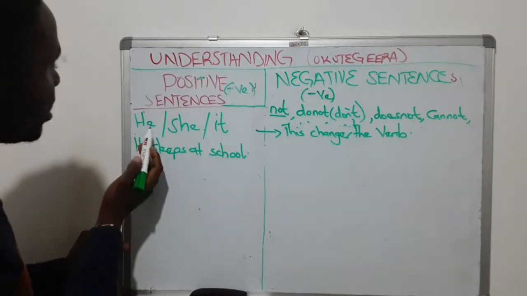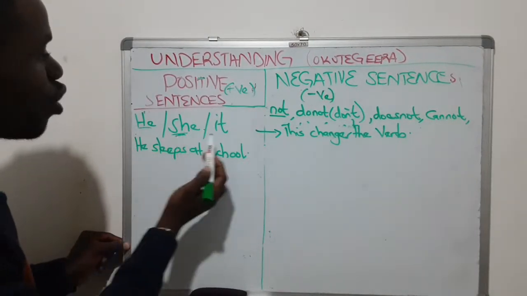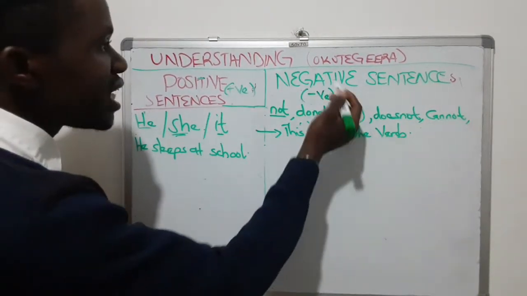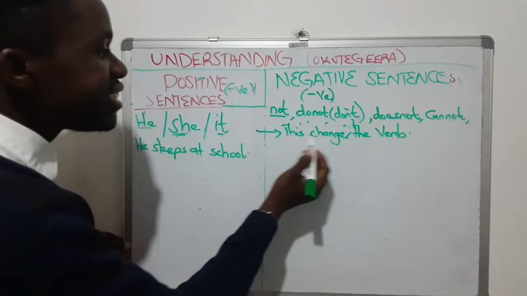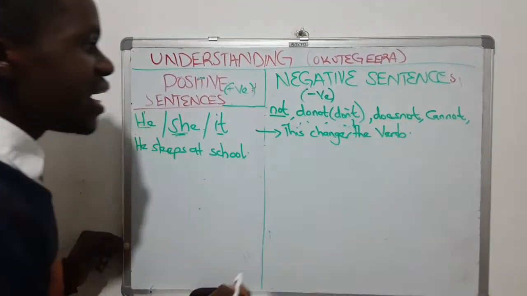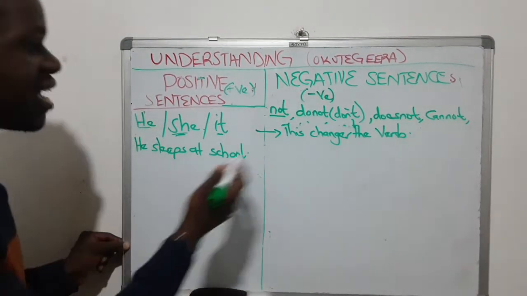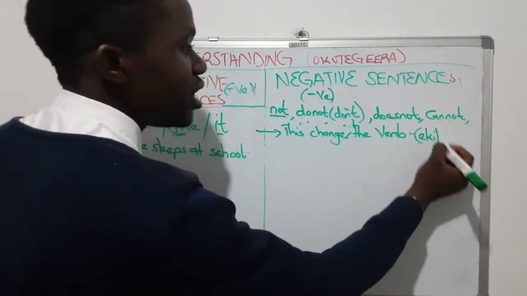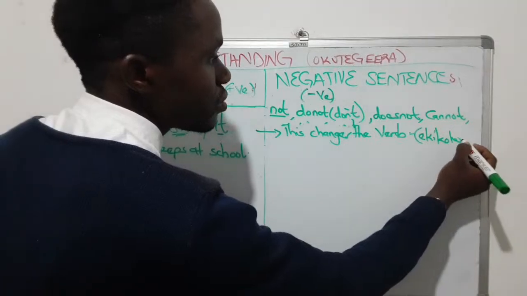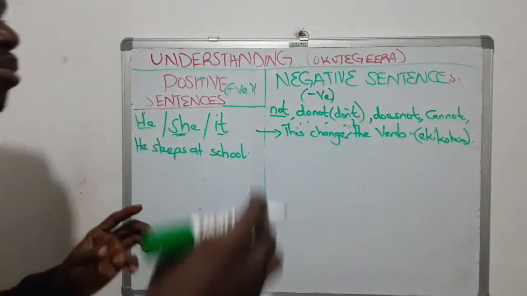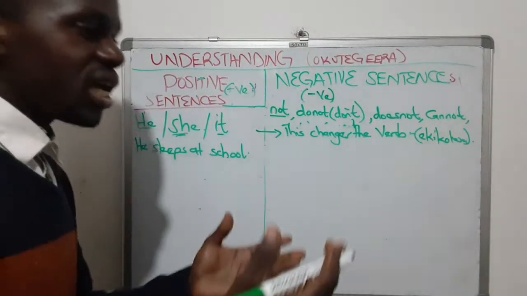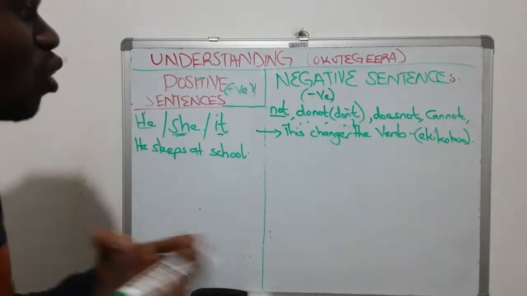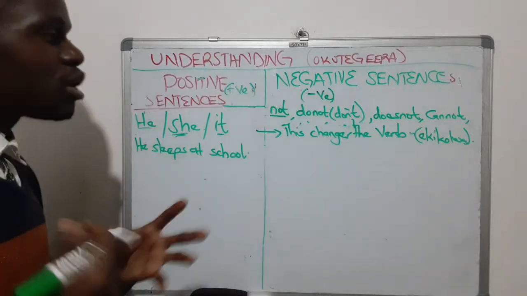Ngambye, if you use he, she, oba it, verb yange, when you're constructing a negative sentence out of it, it changes the verb. Are we together? In this case, verb kyekikolwa. For example, okwebaka, okuzannya, okulya, okutambula, okunaaba, ebyo byonna bikolwa.